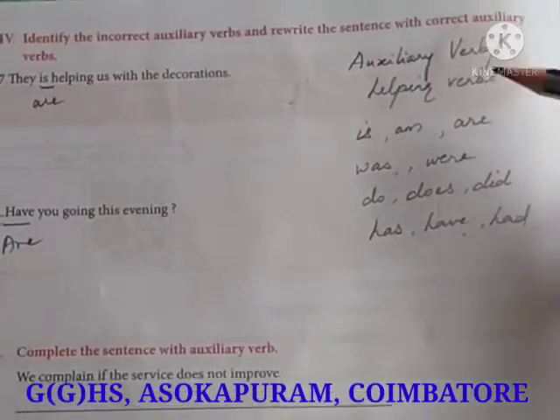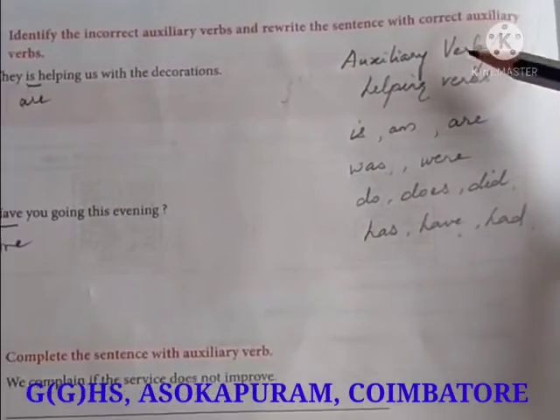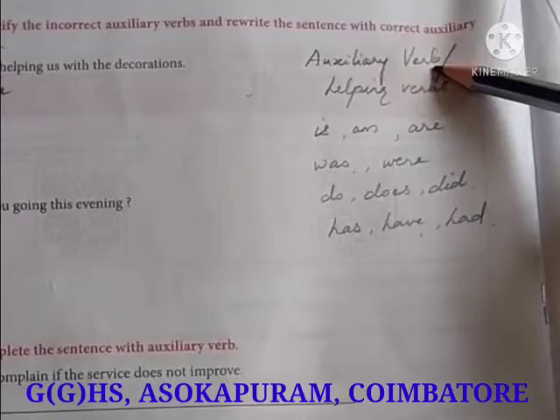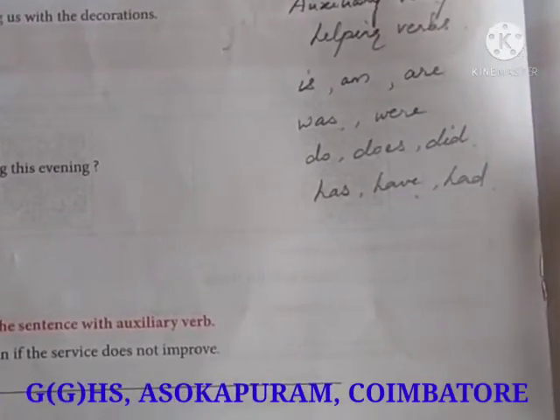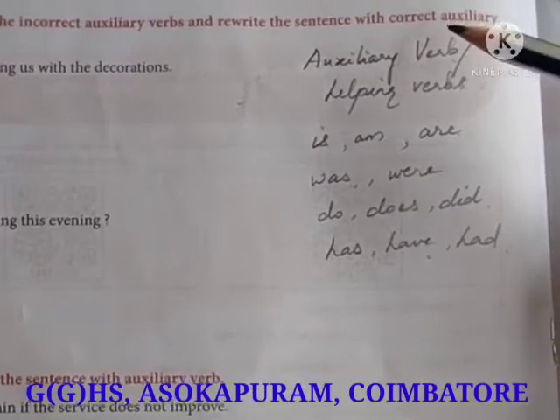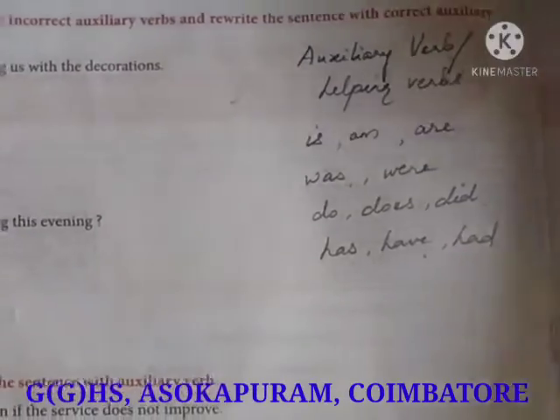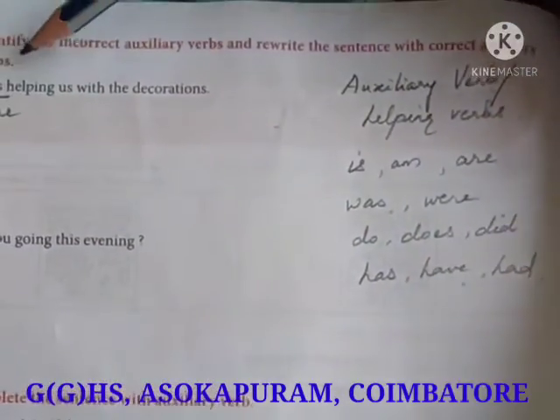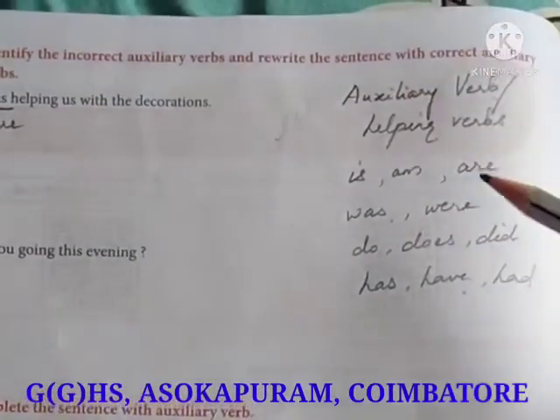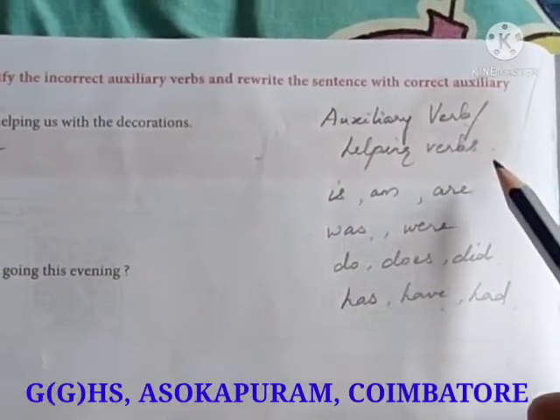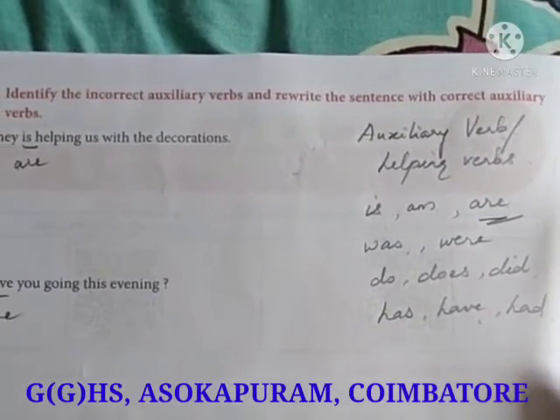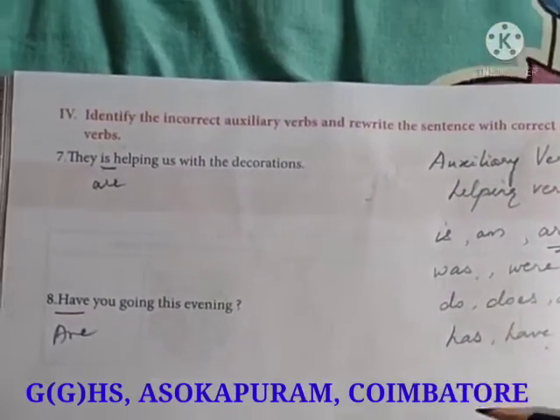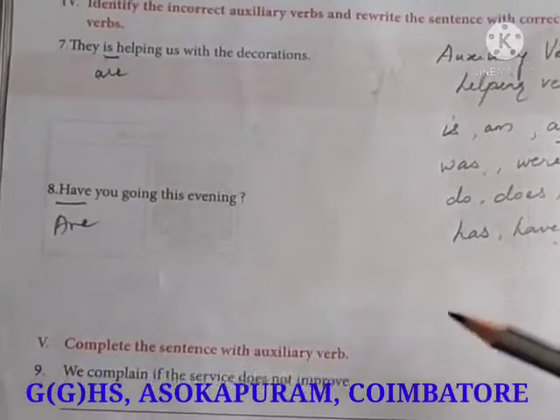Next, Roman letter 4. Identify the incorrect auxiliary verbs and rewrite the sentence with correct auxiliary verbs. Okay, you are going to do error spotting. They dash helping us with the decorations. They is plural, so you cannot use is. What is the plural form of is? Are. They are helping us with the decoration. So that's the right answer.